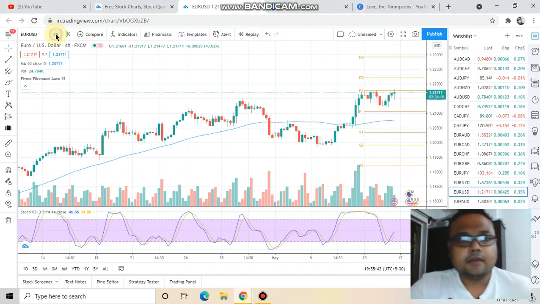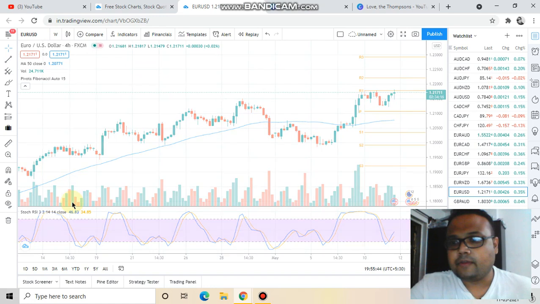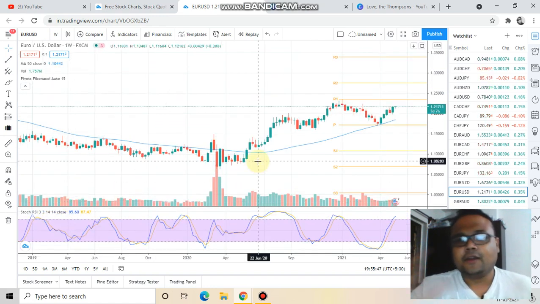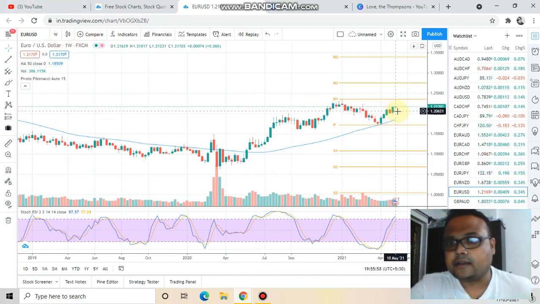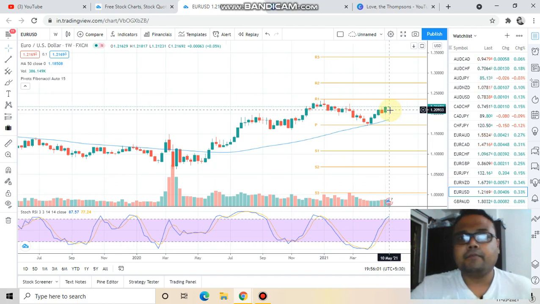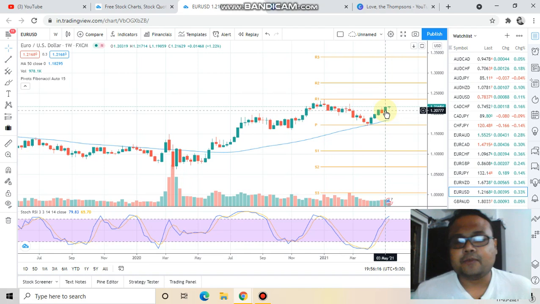Now let me take you to the weekly time frame and show you the bigger picture. The weekly time frame is also telling us the same story. The market is in an uptrend, the market is trying to go up, therefore we will only be looking for buying opportunities. This is the weekly time frame, and see this week's candle. Previous week the market formed a green bullish candle. This week also the market has formed a small green candle with price rejection from below. So it signifies that there is potential in the market. There are buyers present in the market who are willing to take the price upward.